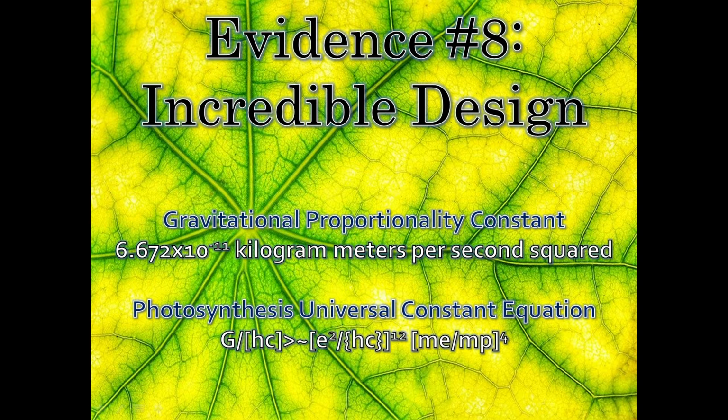Incredible design is another major category of scientific evidence against evolutionary theory and for creation truth. There are so many examples of amazingly intricate design that it will literally take years to explain it all in detail, but in our limited time, we're going to consider just two examples, including universal constants and our circulatory system.